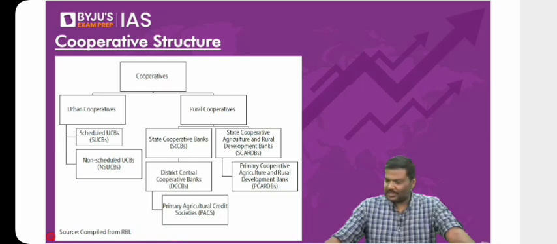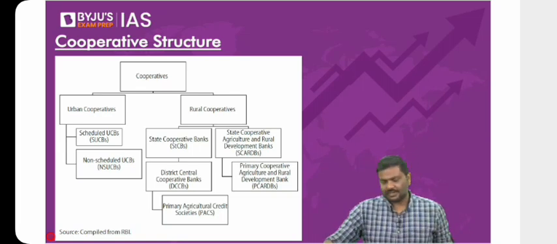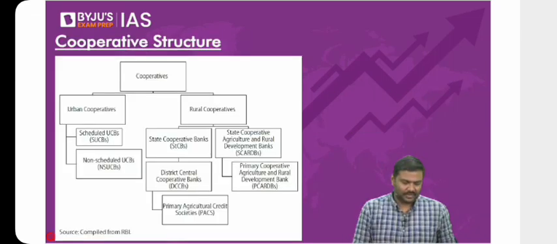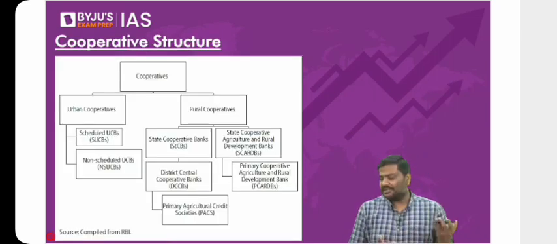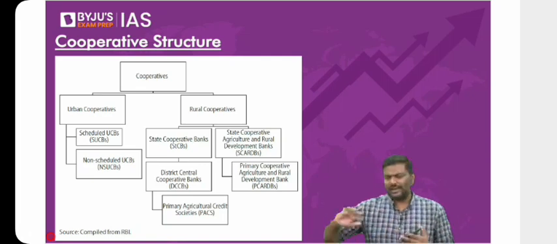So we will continue with the banking, and hopefully we'll finish the banking today along with questions. So yesterday, what we have discussed? In the concept of banking, we discussed the idea of the lending rate regimes, how the lending rates are decided, etc. Then we discussed the concept of the Insolvency and Bankruptcy Code, IBC. What's the importance of the Insolvency and Bankruptcy Code? It's basically going to help the banking sector to get rid of the non-performing assets.